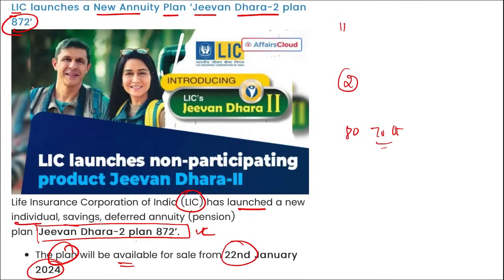So coming back, it is LIC. They have launched the non-participating product Jeevan Dhara 2, that is Jeevan Dhara 2 plan 872, and this plan will be available for sale from 22nd of January 2024. Then if we talk about LIC, the interim chairman here is Siddharth Mohanty, headquarter Mumbai, Maharashtra, and it was established in 1956.